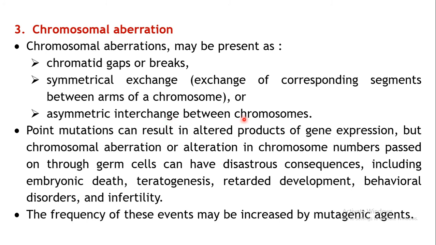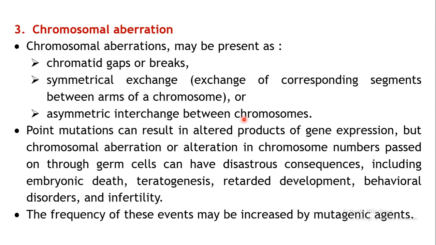Chromatids are the pairs, the halves of the chromosome which is replicated. So there may be breaks in them, or the two arms of that chromosome may get interchanged. There may be symmetrical or asymmetrical exchange in the arms of the chromosomes.